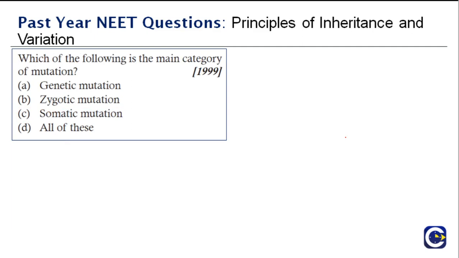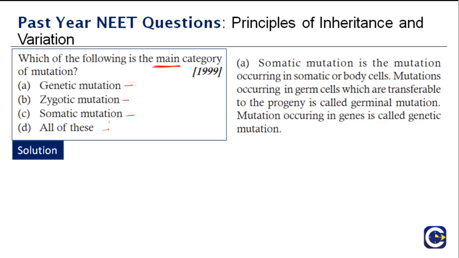Which of the following is the main category of mutation? Genetic mutation, zygotic mutation, somatic mutation, or all of these. Mutations can be at every level. The zygote can have a mutation, the somatic cells can have a mutation, but what is the main category? The main category of mutation is genetic mutation.